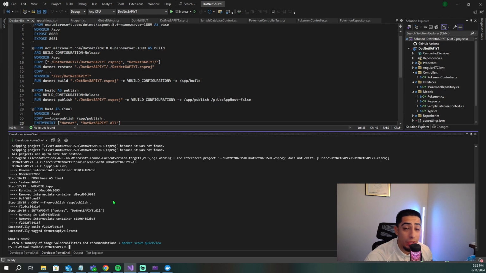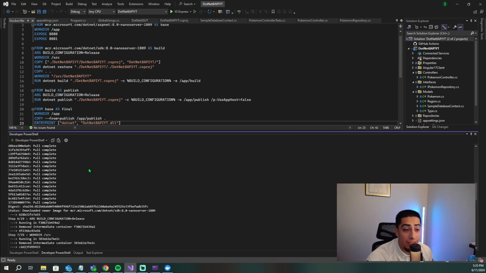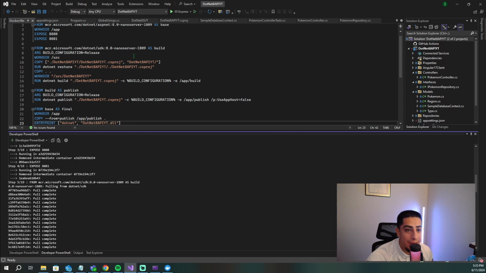All right, guys. So my Docker build command finally finished running. So let me walk you guys through everything that happened. Essentially, like I mentioned earlier, it's going to run through the Dockerfile and execute every single one of them. So again, it's just going to start pulling the parent container image for .NET. It's going to work down from the work directory, exposing the ports. And then again, it got to the .NET parent image.